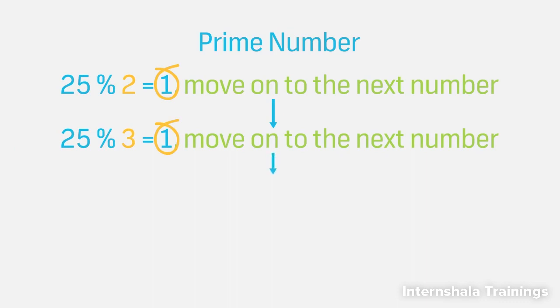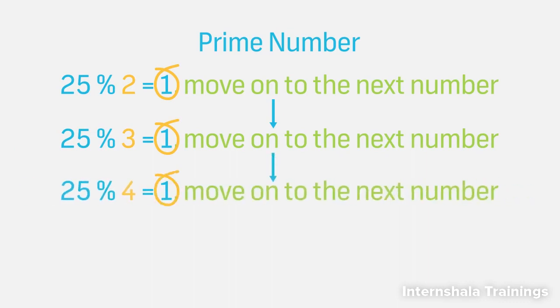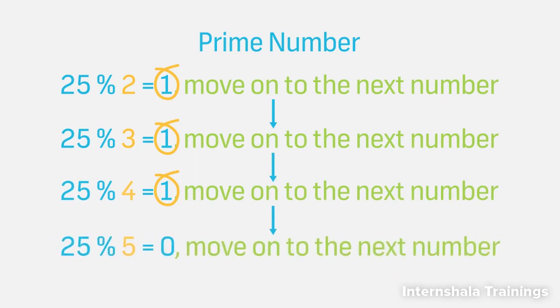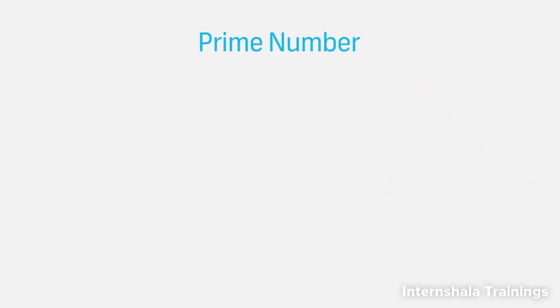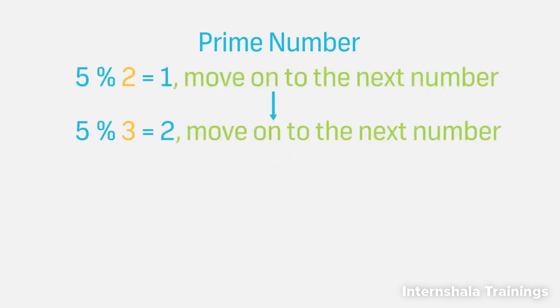So, we move on to the next number 4. Not divisible. So, let's check with 5. Now, 25 is divisible by 5. So, we need not check any further. We can conclude right away that 25 is not a prime number. That means we need to break the loop here without having to keep checking till 25. On the other hand, if we did have a prime number, let's say 5, then the loop would run through all iterations.